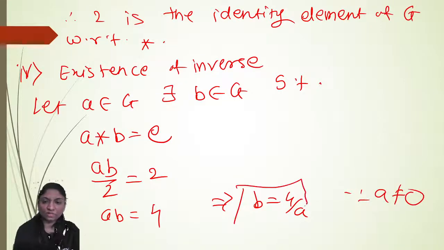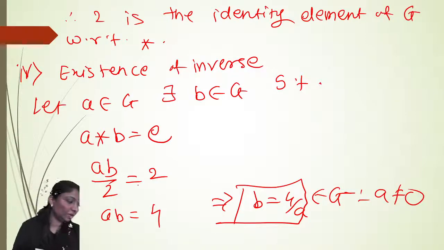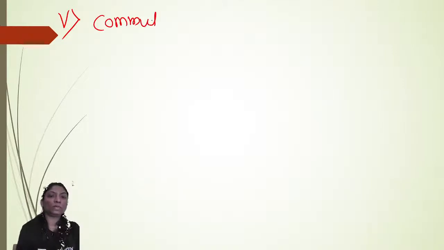So this is well defined. So b is equal to 4 by a belongs to G. So this acts as an inverse of a. Okay. Now we'll see the commutative property.